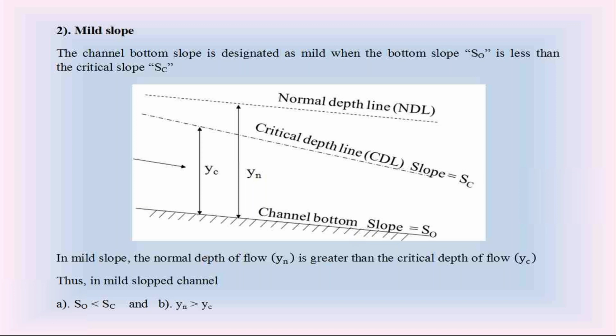Again, this mild slope has two characteristics. First characteristic, at mild slope S0 is less than Sc. That is one important characteristic. Second characteristic, at mild slope Yn, the normal depth of flow, is more than the critical depth Yc.